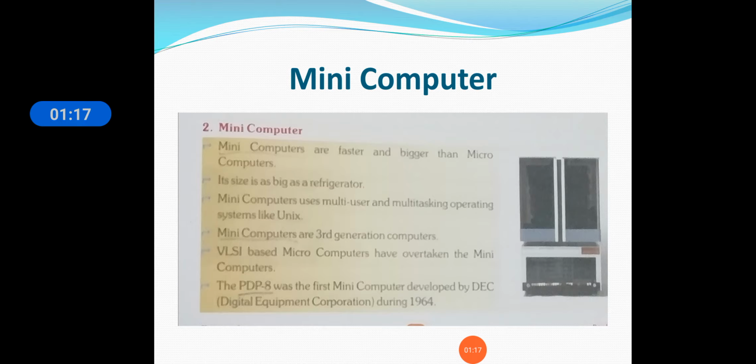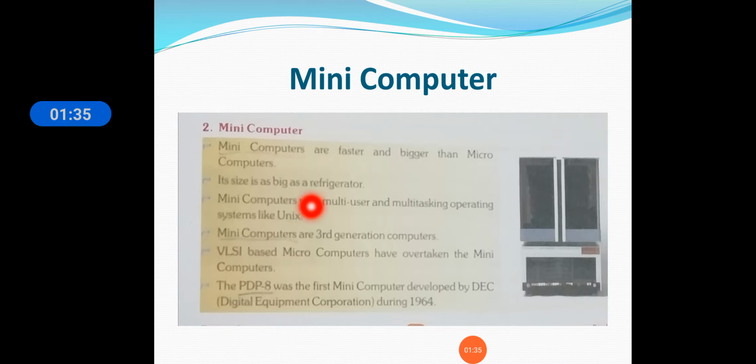Next we have seen the mini computer. Mini computers are faster and bigger than microcomputers. It is as big as the size of a refrigerator, and it is multi-user and a multitask operating system, and it works on Unix. That is a very good operating system.